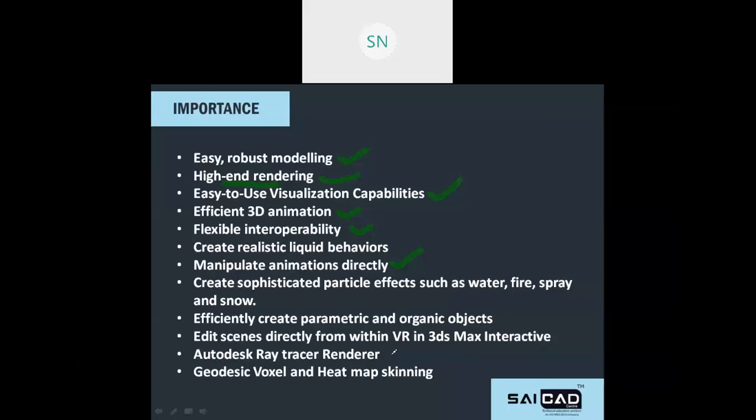Then the rest, we have ray trace render. Also, we have VR support, AR and VR. Augmented reality and virtual reality objects we can create, and effects we can create in this software. And this software is a